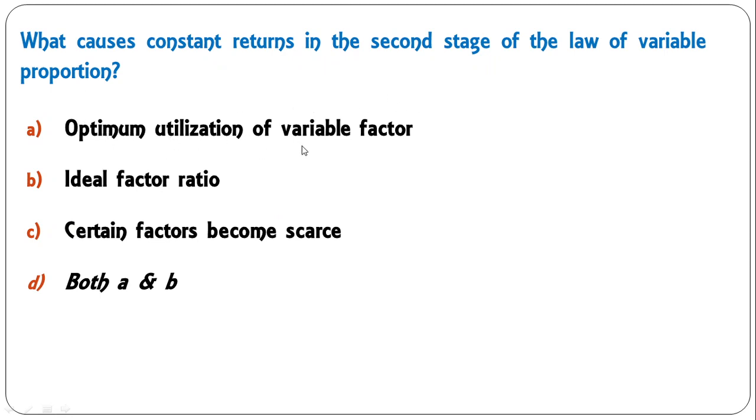What causes constant returns at the second stage of law of variable proportion? Optimum utilization of variable factor, ideal factor ratio, certain factors become scarce, both A and B. So certain factors become scarce is the factor for the third stage. So the first two here again are the relevant factors, so both A and B. D is the correct answer because optimum utilization of factor takes place in the second stage, and the fixed and variable factor ratio reaches the ideal point, so that's why there is a constant return.